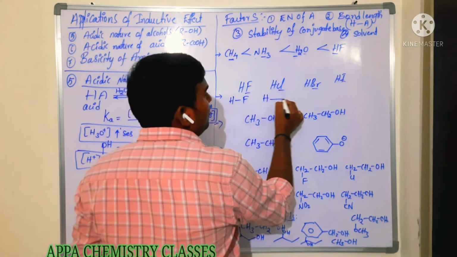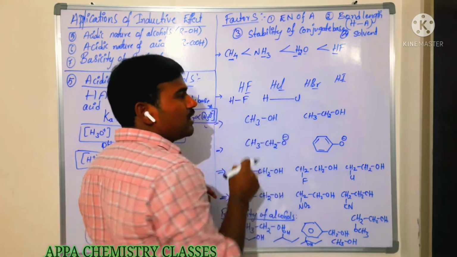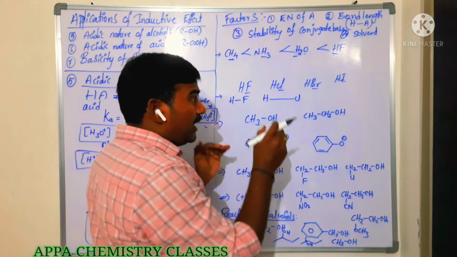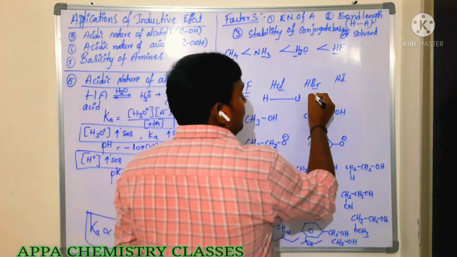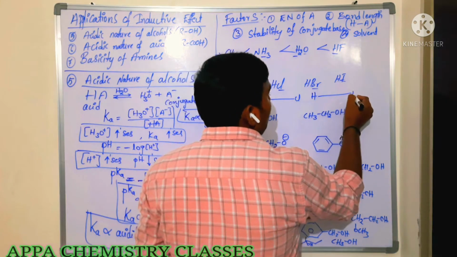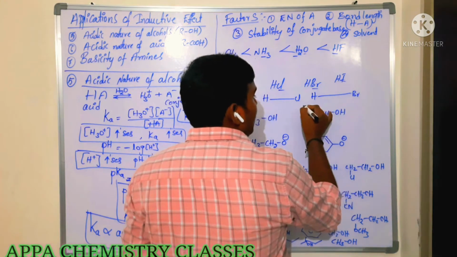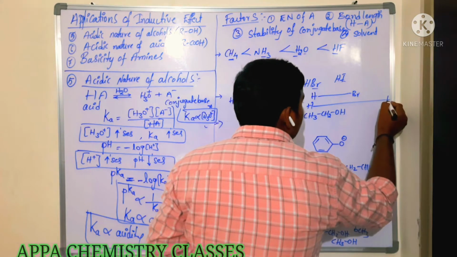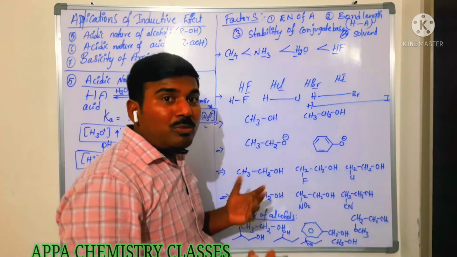But whereas here the bond length is this much because it is a large atom, large size atom and less electronegativity. So here what happens? HBr, so it is having more bond length. So now you can take the HI. That HI bond is this much. So which is having more bond length?